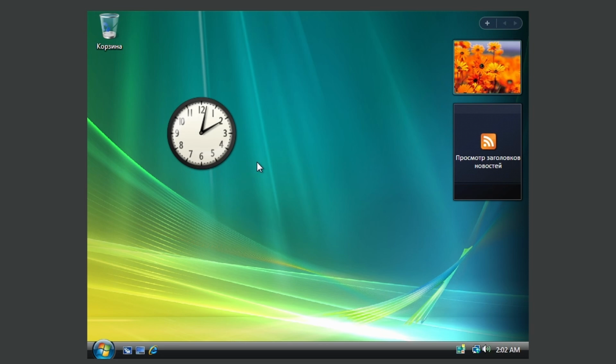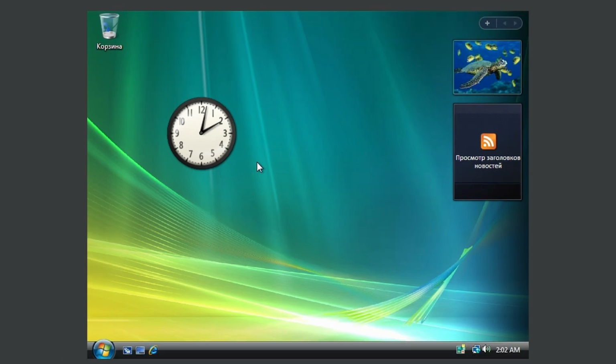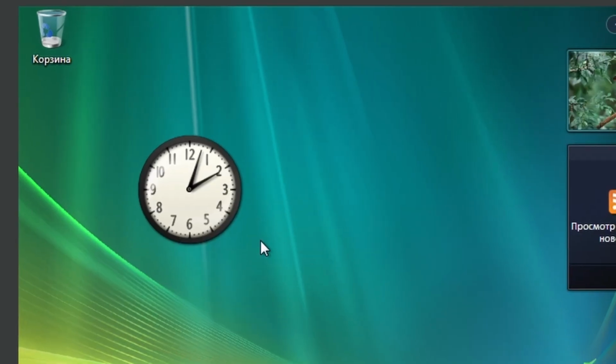Now, from what I understand, people didn't like this version because it was just slow and buggy. Now, I'm not going to be using this for a whole day to find out if it actually is slow or buggy, and it probably was updated so it wasn't that bad at the end. But this now looks very modern. Like, I could imagine my grandma still having this Windows version on her computer. Now, this is a little bit nostalgic for me.